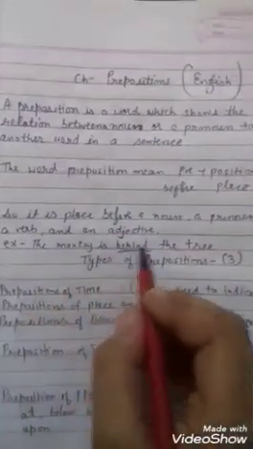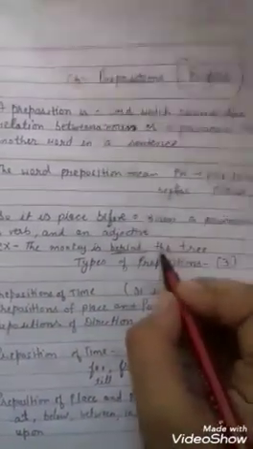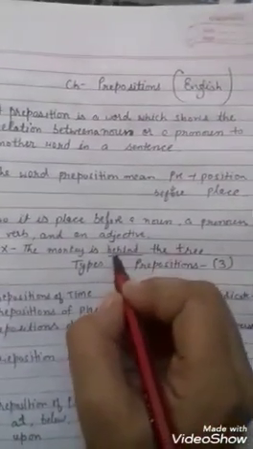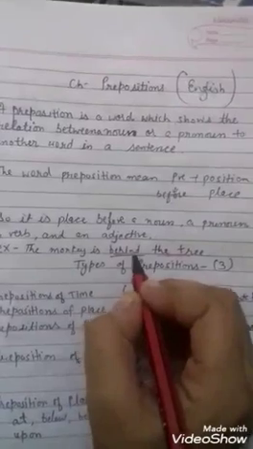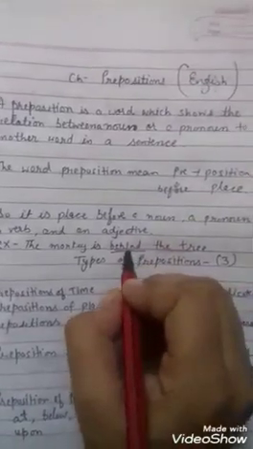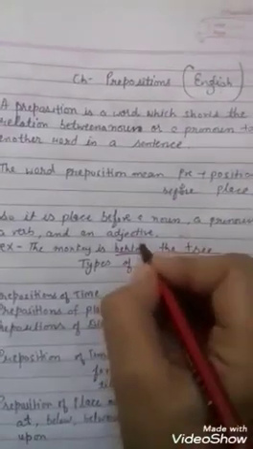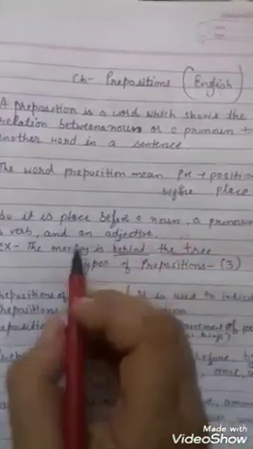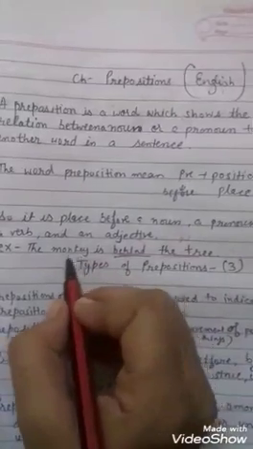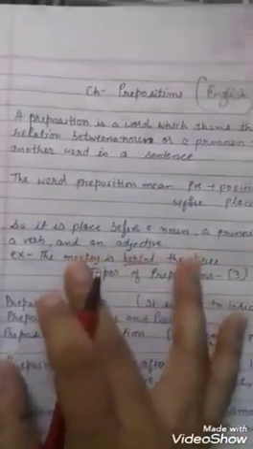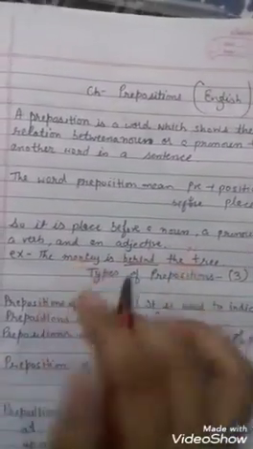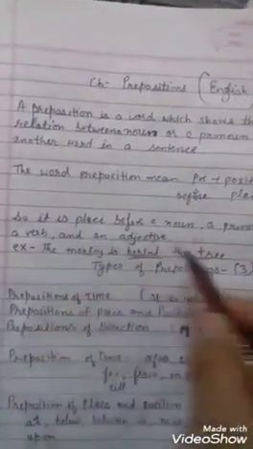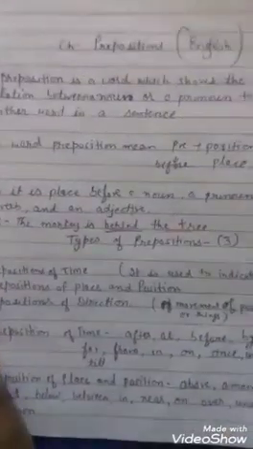Example: the monkey is behind the tree. You can see the tree is the noun and behind is the preposition. So behind is coming before a noun. That is a noun, that is the preposition, and the preposition is before the noun. There is a monkey and a tree, so the relation between the monkey and the tree is behind. The monkey is behind the tree. That is the relation between the monkey and the tree.